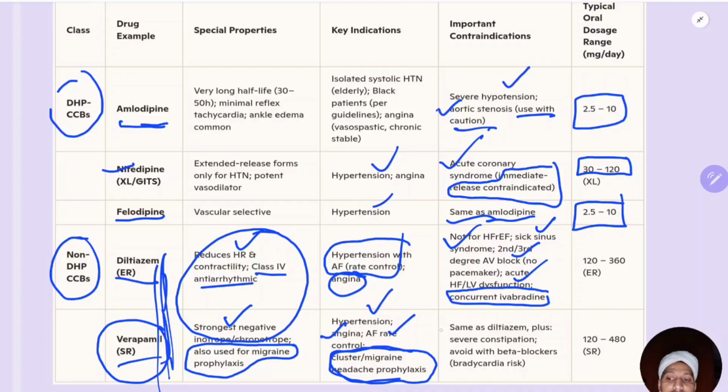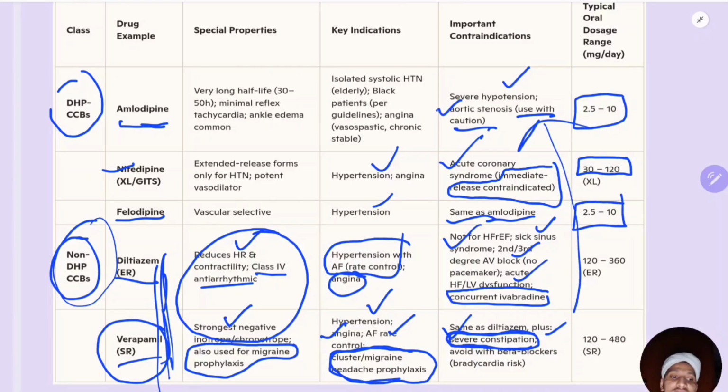Side effects of verapamil are also similar to diltiazem. Okay, plus it has a very important side effect, constipation. And yes, constipation is an important side effect of non-DHP CCBs, but this constipation you can see in other DHP CCBs also, practically you can see. Okay, avoid with beta blockers, same beta blockers, everything, ivabradine, you shouldn't use with diltiazem and verapamil. Okay, so verapamil has, I think, the highest rate of constipation.